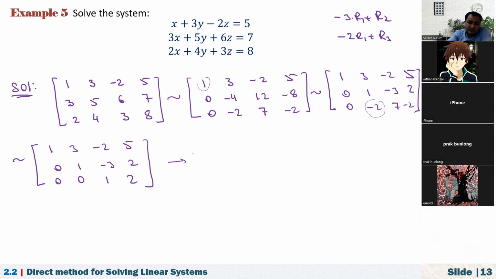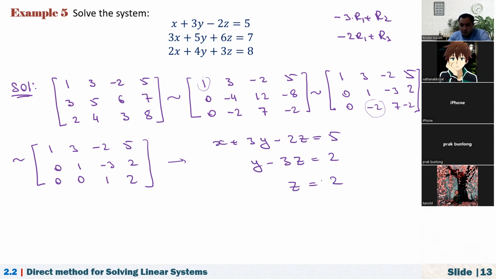Now, after that, we have to write the corresponding system, and by back substitution, we have to solve this. So the corresponding system will be x plus 3y minus 2z equal to 5. The second one is y minus 3z equal to 2. The third one is z equal to 2.